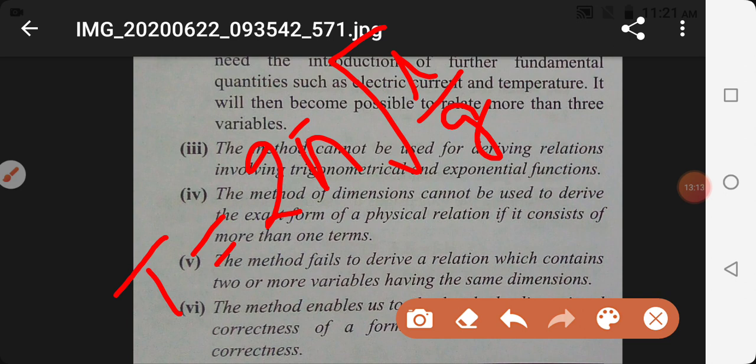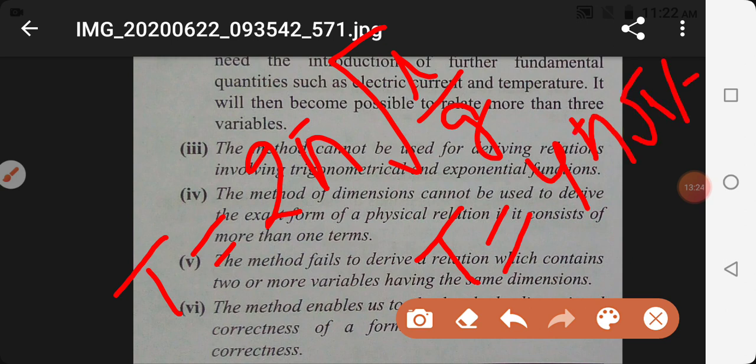But if in place of 2 pi we write 4 pi under root L upon g, the dimensional analysis fails to differentiate between both relations. Why?